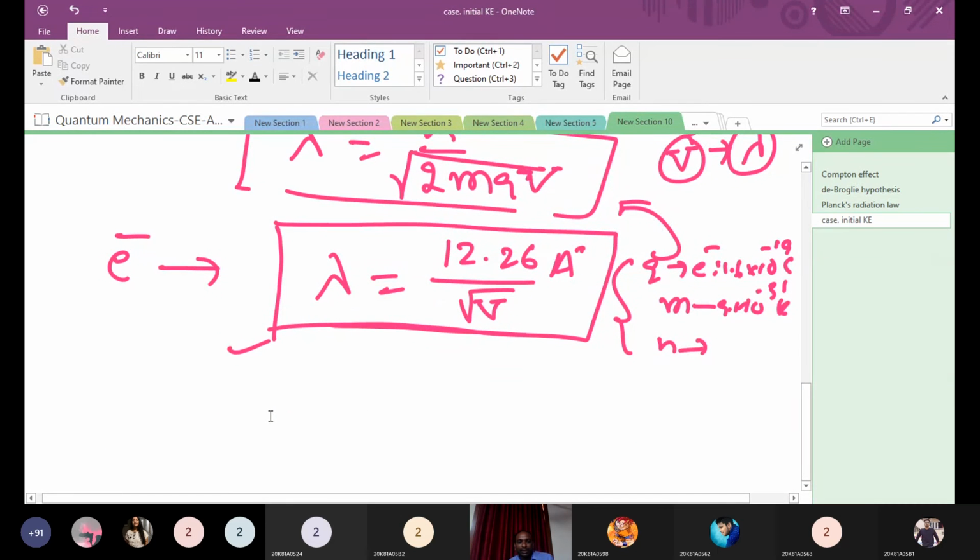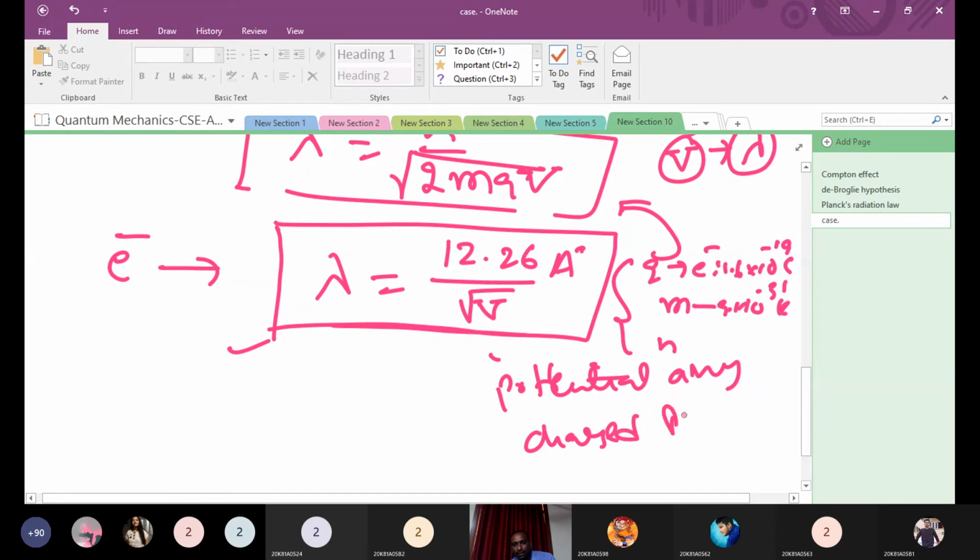Suppose you have a charged particle; it has some potential energy. That potential energy is always equal to the kinetic energy. Using that expression, we have derived the expression for de Broglie waves, that is, lambda is equal to 12.26 by root V, where V is the potential of any charged particle. So now this is the expression.